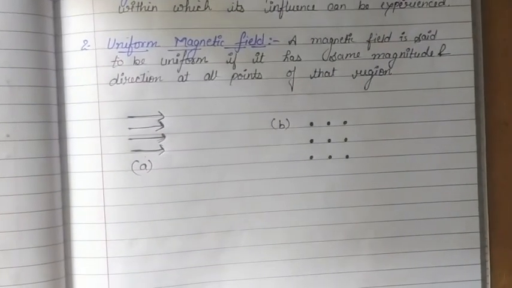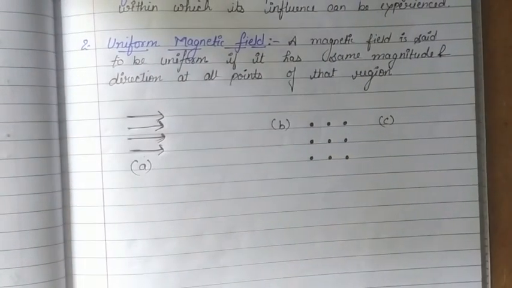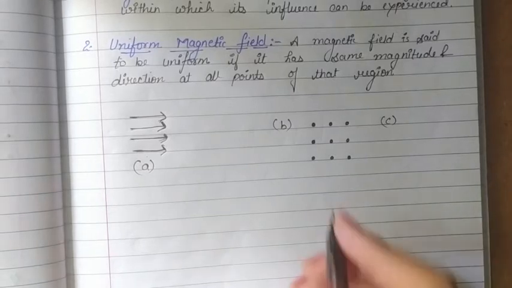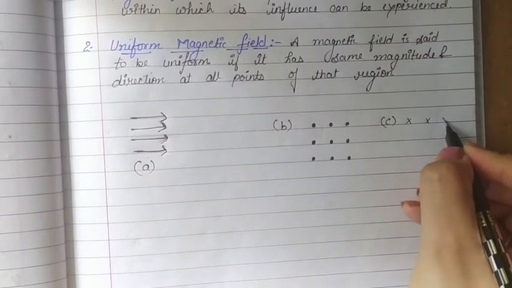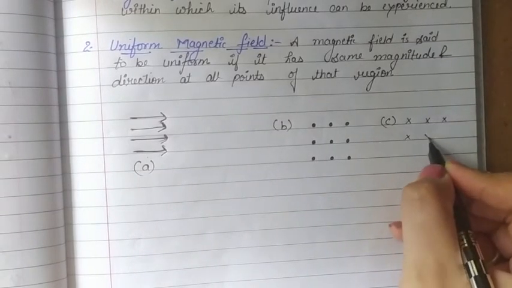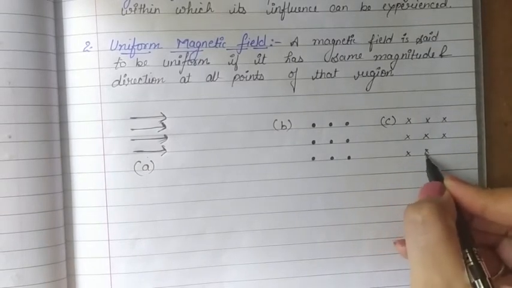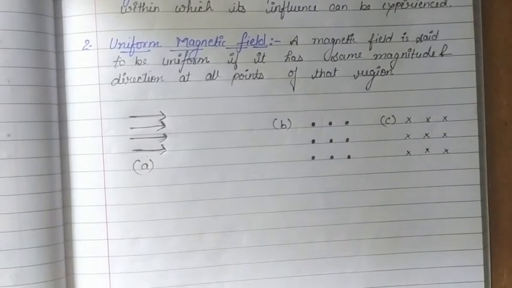The next case is a magnetic field perpendicular to the plane of paper but directed inwards, which is represented by crosses like this. So outward magnetic field is represented by dots, and inward magnetic field by crosses.